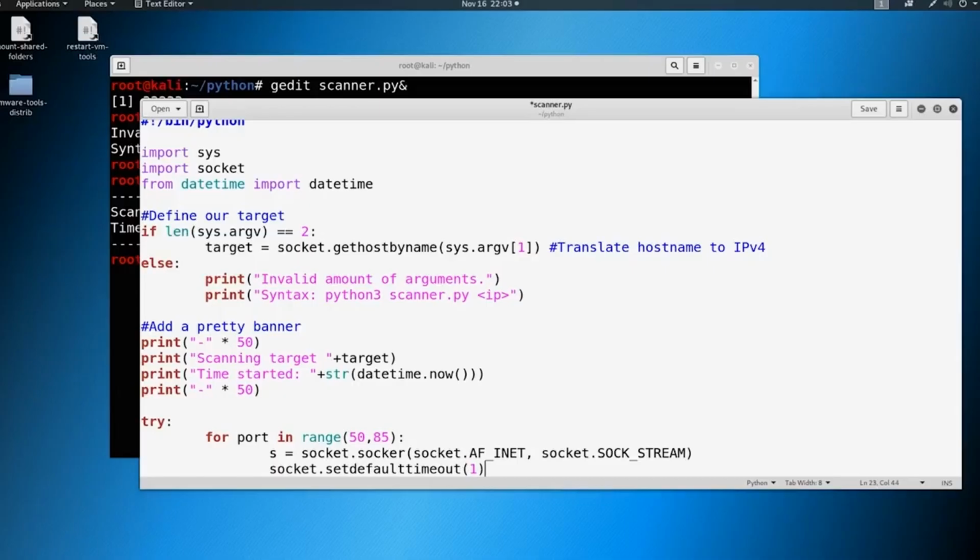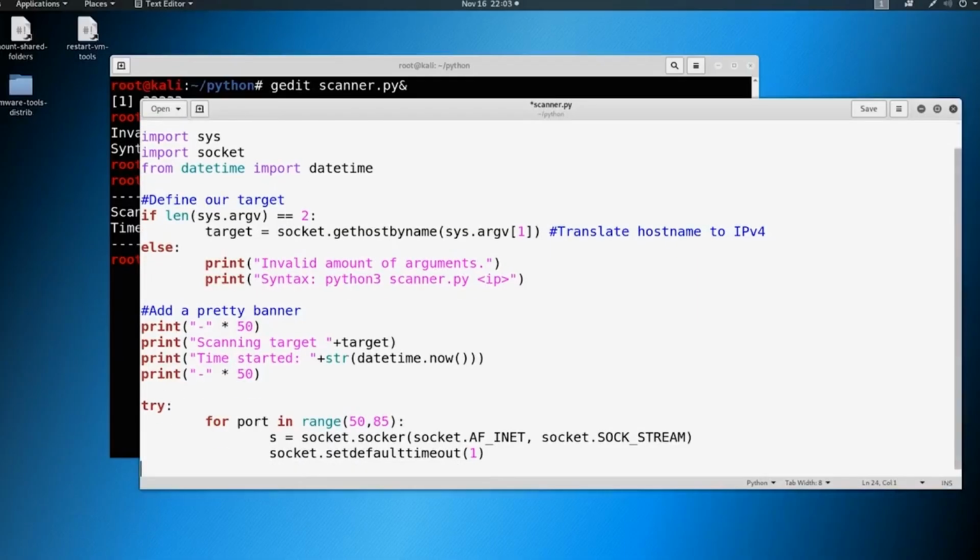Why are we doing this? This is going to attempt to connect to a port. If that port is not connectable, it's going to wait 1 second, and then it's going to move on. That way we're not sitting there forever trying to make a connection to a port. We set the timeout ourselves. We're also going to store a result. So the result is going to be s.connect_ex, and it's going to be target, comma, port.